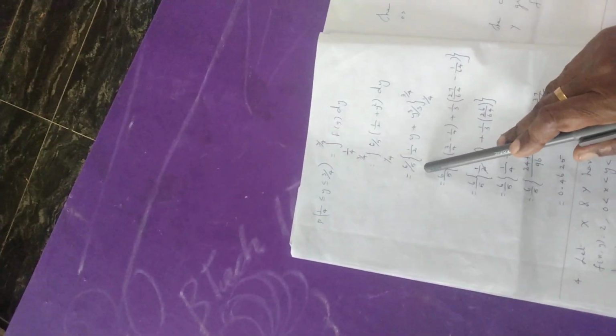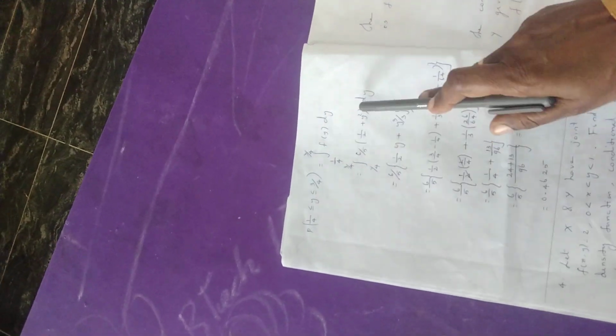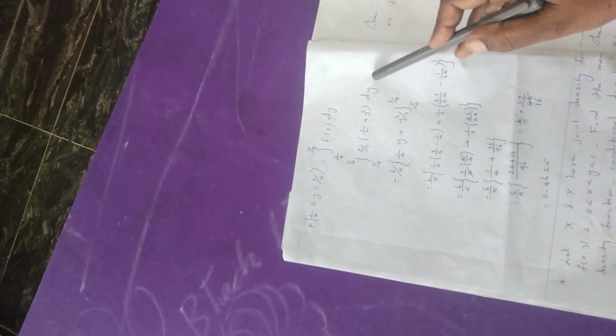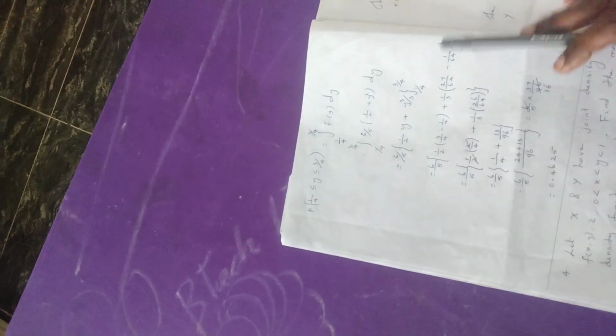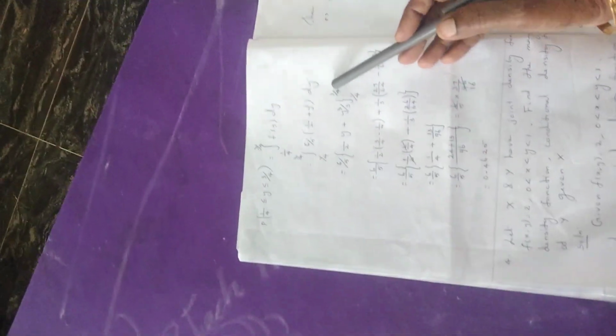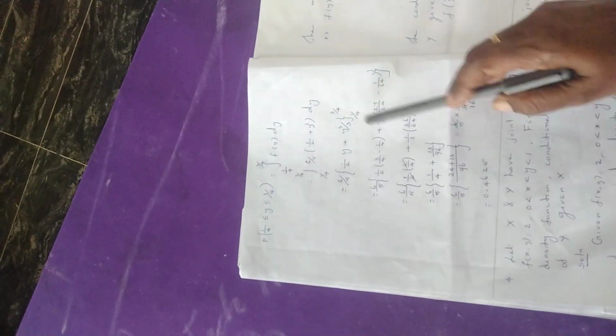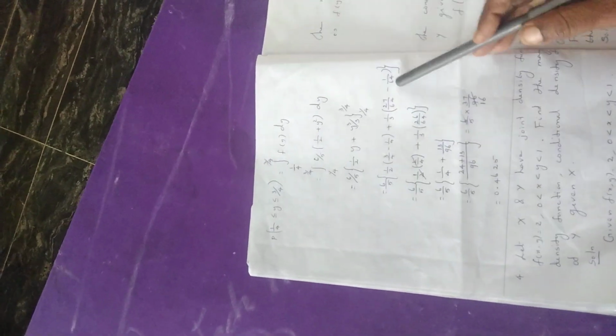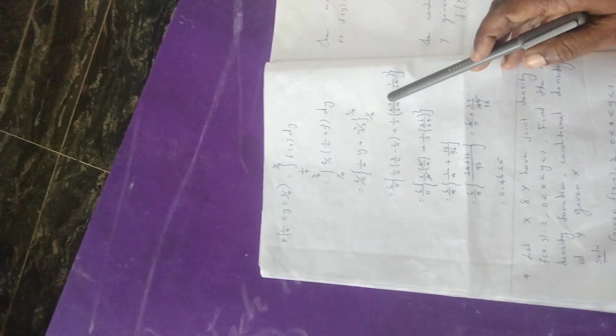That is 6 by 5 into integration with respect to y, that is 1 by 2 y plus y cube by 3. Apply the limit also for y. In the place of y you write 3 by 4 minus 1 by 4. 3 by 4 the whole cube minus 1 by 4 the whole cube. 3 by 4 the whole cube is 27 by 64. 1 by 4 the whole cube is 1 by 64.